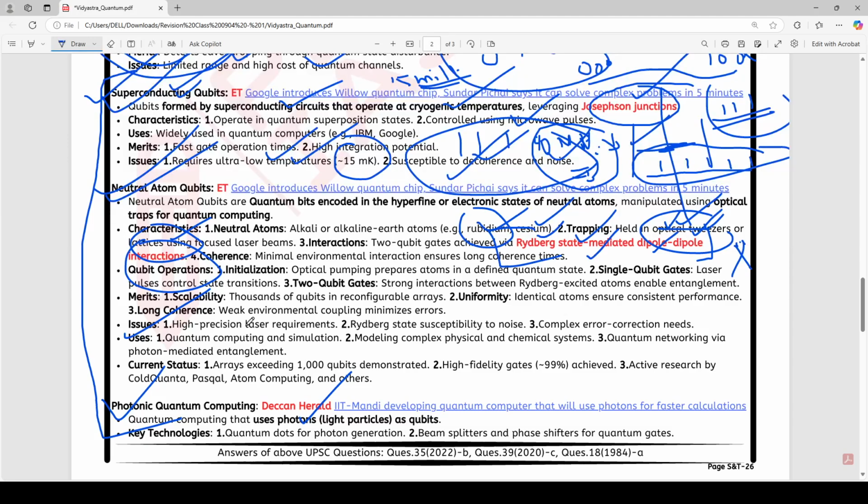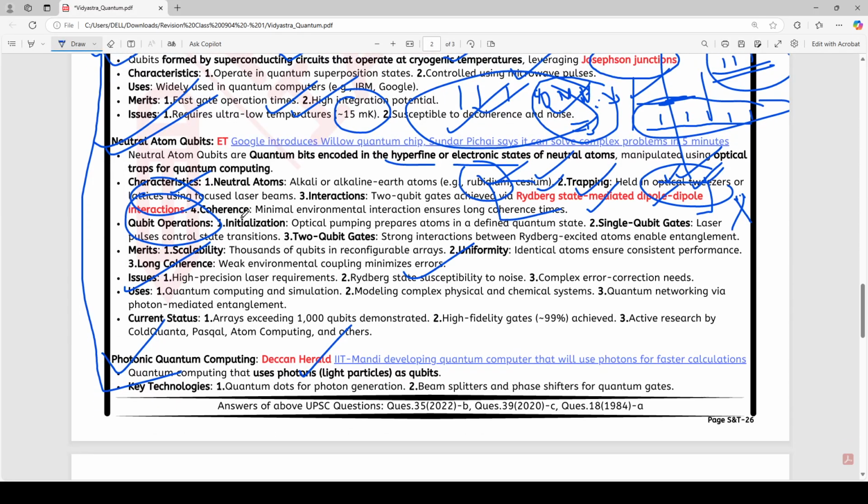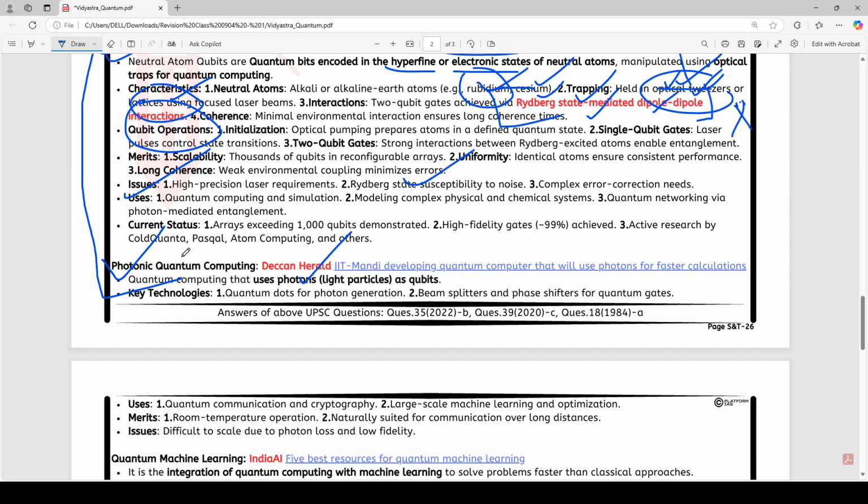Now the issue is the Rydberg state. The Rydberg state consists of hyperfine electronic states, excited states, and these are susceptible to noise. But we are definitely working on it. After superconducting qubits, neutral atom qubits are very important, one of the most important qubits after superconducting qubits. Okay, next is photonic quantum computing.